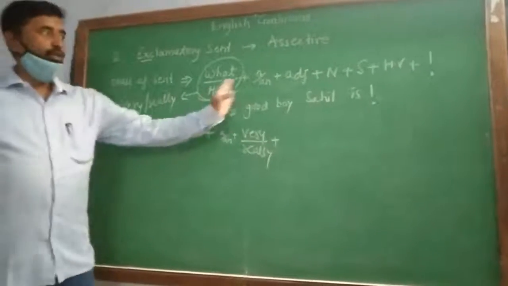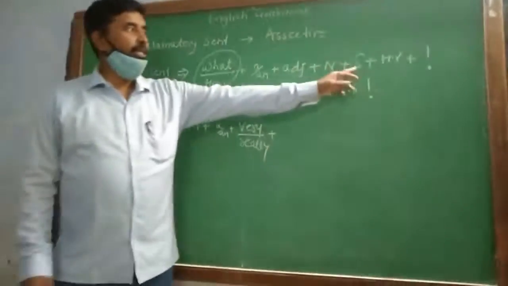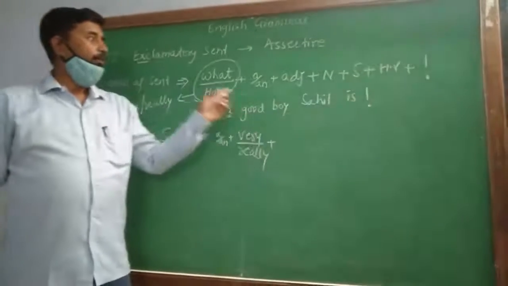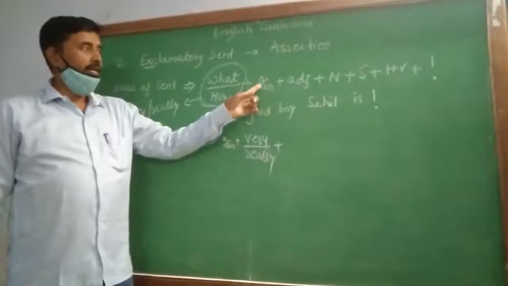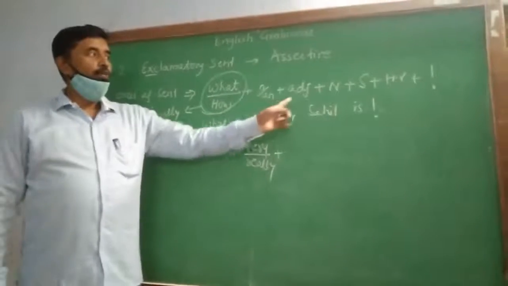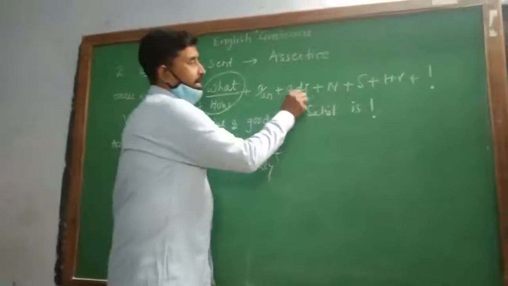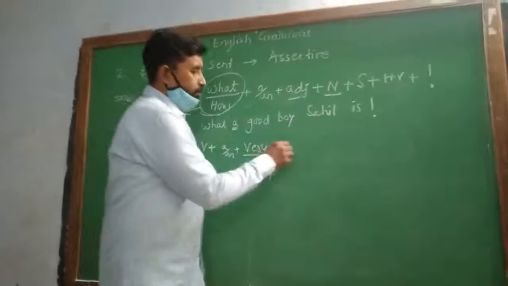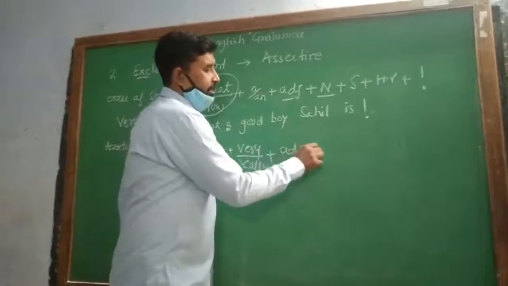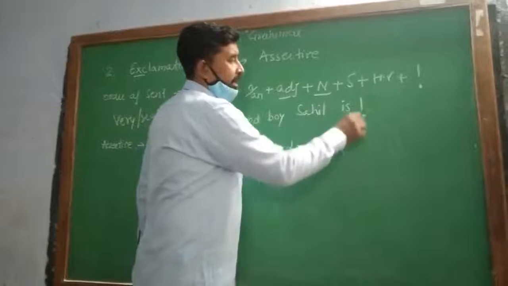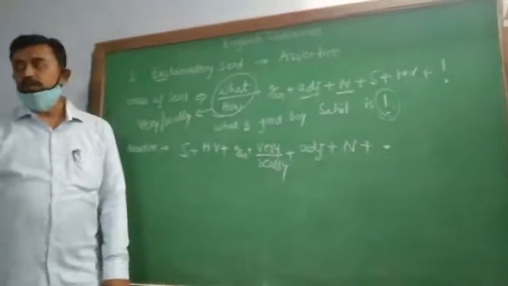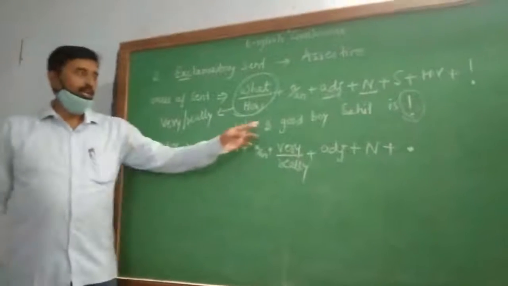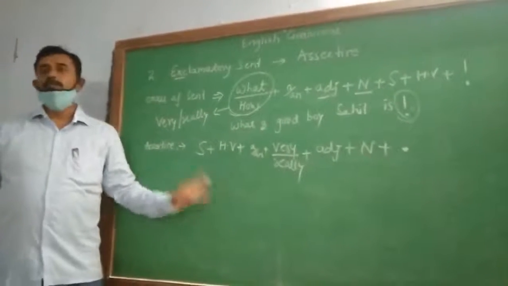Now in the entire structure, we have taken the subject and helping verb. We have used very or really for what and how. The article is also placed here. So what is left now? Adjective and noun. So let us place adjective and noun, and in place of the exclamatory sign, we have to place a full stop. So let us convert this structure into assertive.